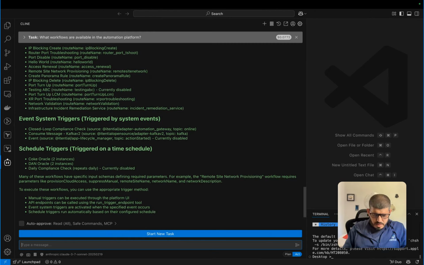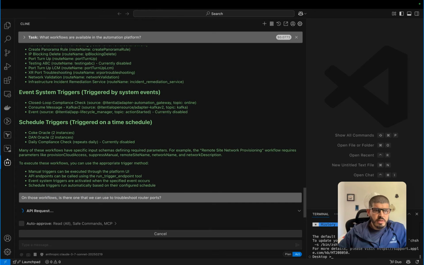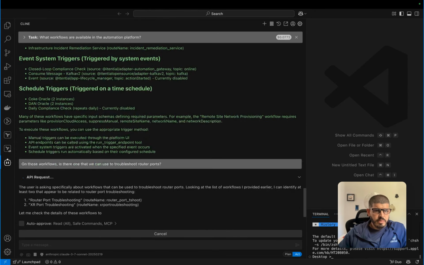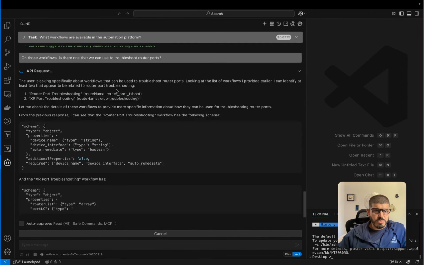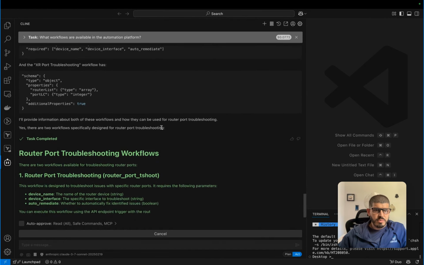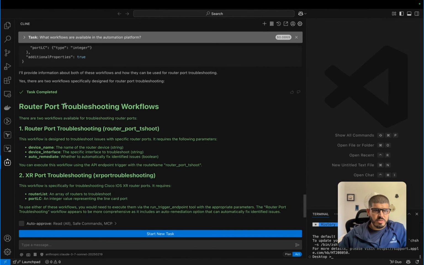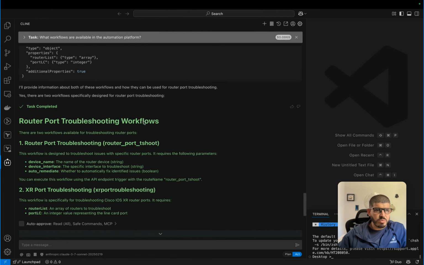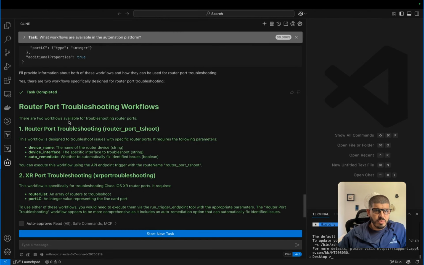On those workflows, is there one that we can use to troubleshoot router ports? Let's see what happens. The one cool thing about Cline is you can go through the entire reasoning here. Once I asked the question, it identified two out of, I think, 25 or so: the router port troubleshooting workflow, and also the XR port troubleshooting.